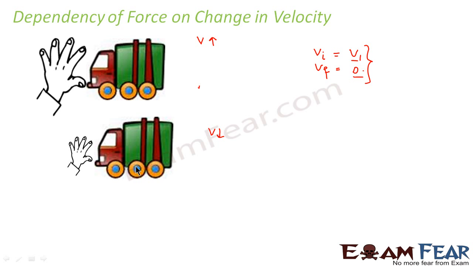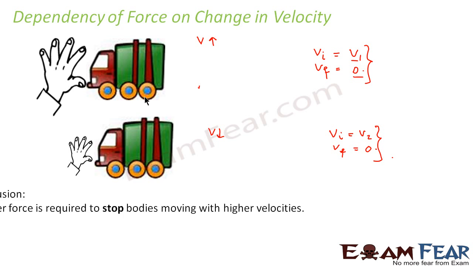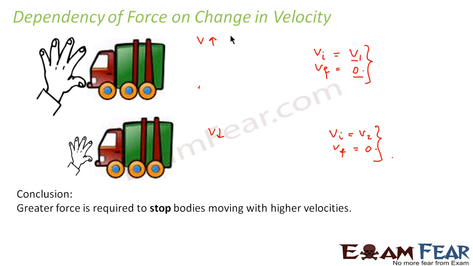Similarly, in this case also, the initial velocity was, say, v2. The final velocity was again 0 due to the application of the force. So what it says is, if a vehicle is coming with a greater velocity, a greater force needs to be applied. So force is dependent on the change in velocity.